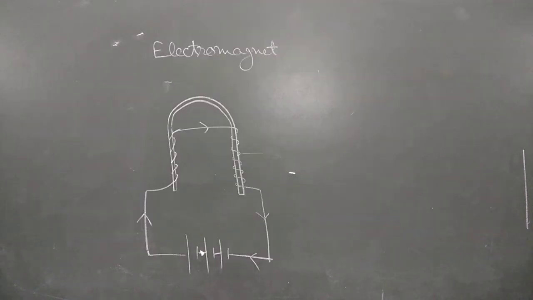Hello students, as you are observing on the board, now we are going to discuss the electromagnet. An electromagnet is a temporary magnet.